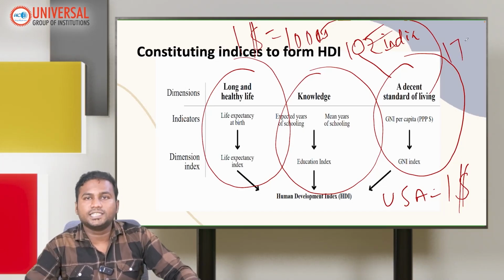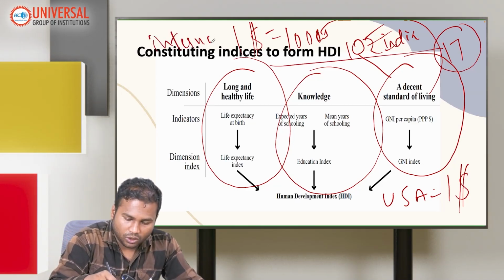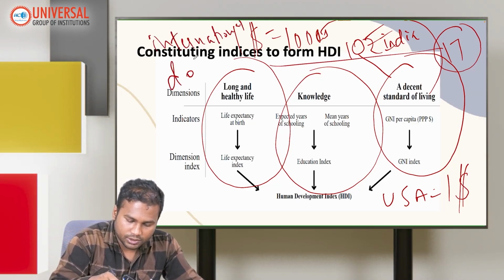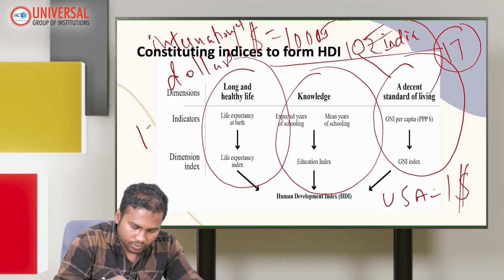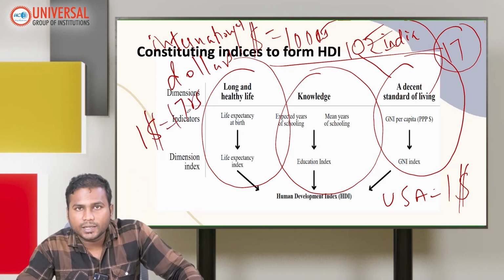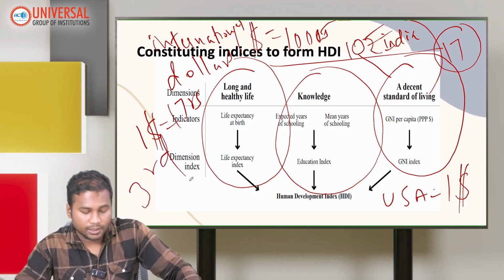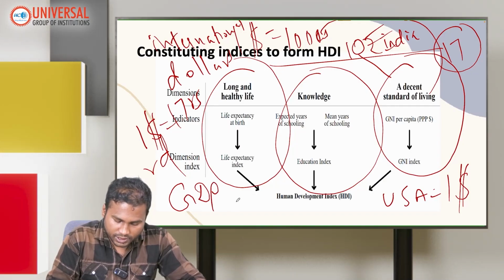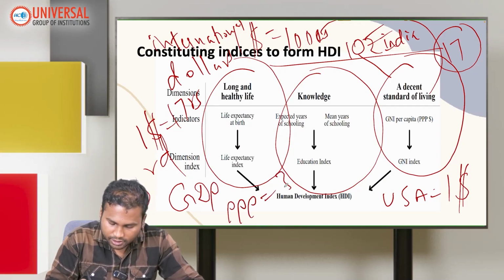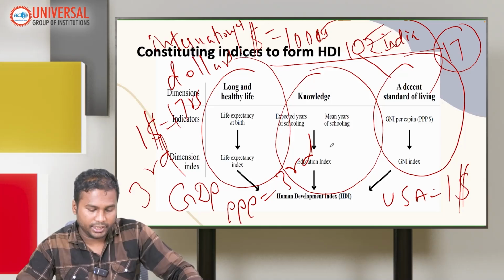So the purchasing power parity here changes when compared to international dollars. So for one chocolate, $1 is equal to 17 rupees in terms of purchasing power parity. In terms of GDP in purchasing power parity, India ranks third. First is USA, and then comes China, and ultimately the third rank is India.